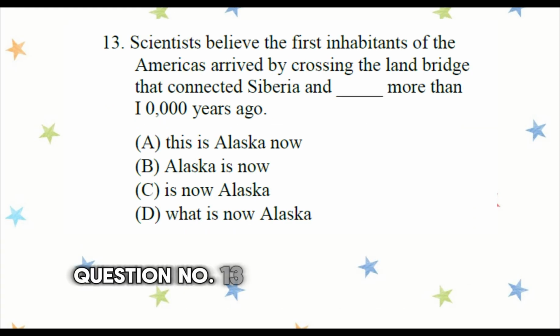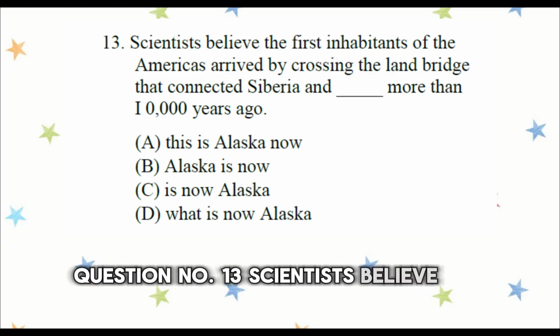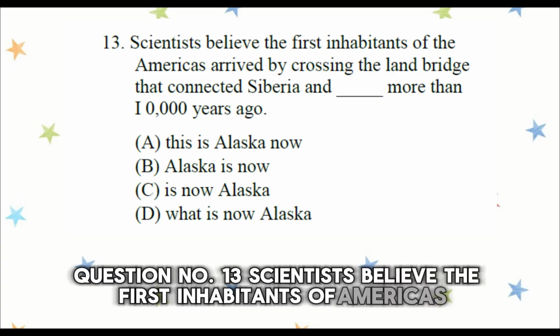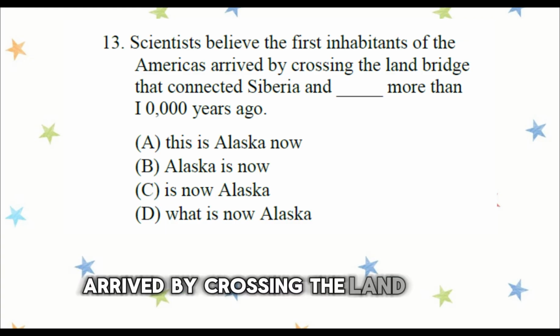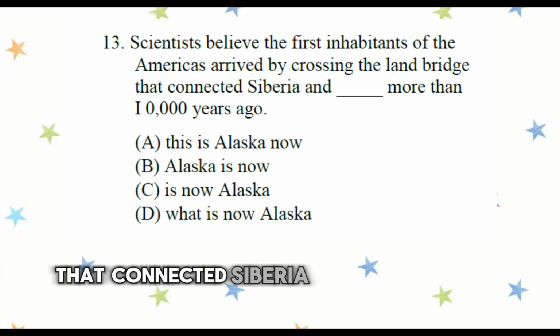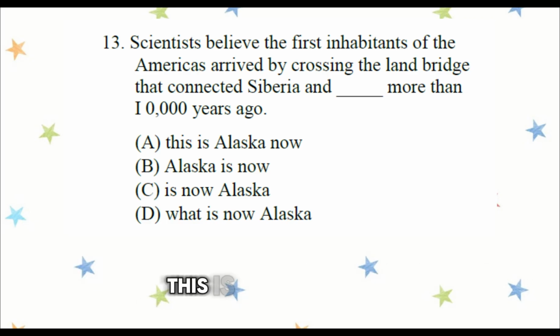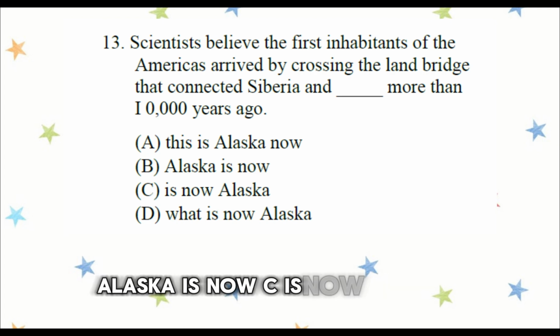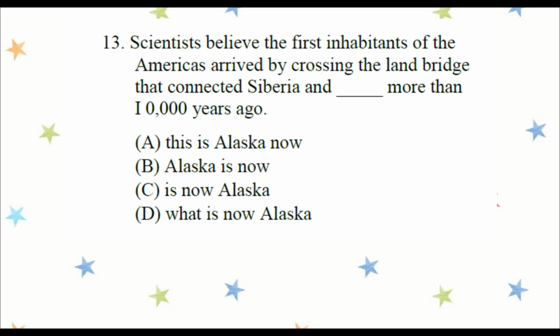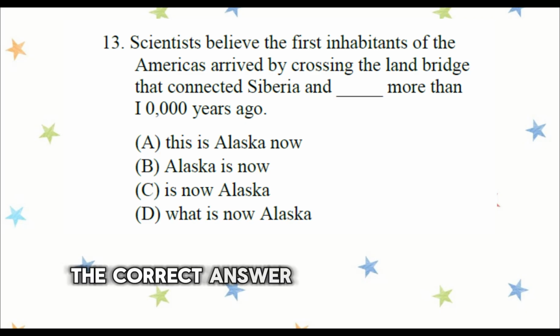Question number 13. Scientists believe the first inhabitants of the Americas arrived by crossing the land bridge that connected Siberia and ___ more than 10,000 years ago. A. This is Alaska now. B. Alaska is now. C. Is now Alaska. D. What is now Alaska? The correct answer is D.